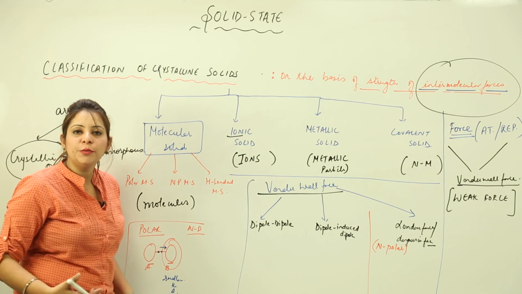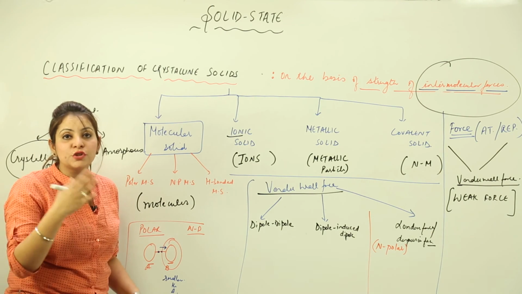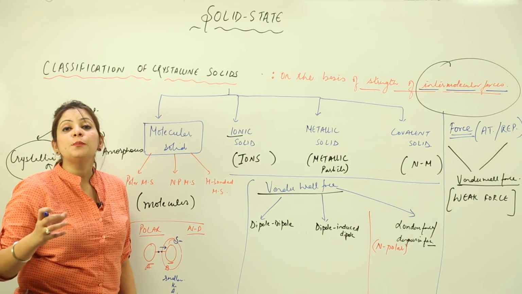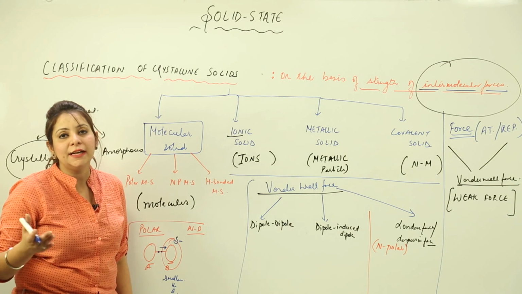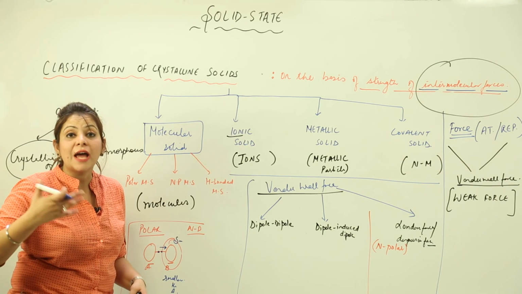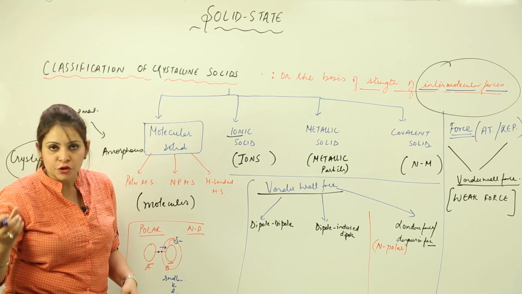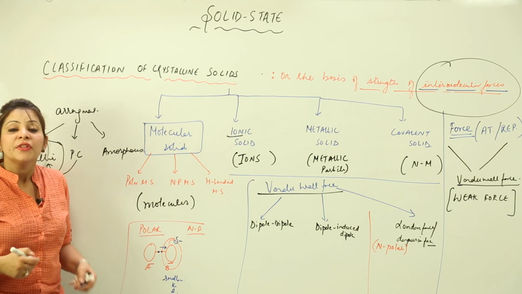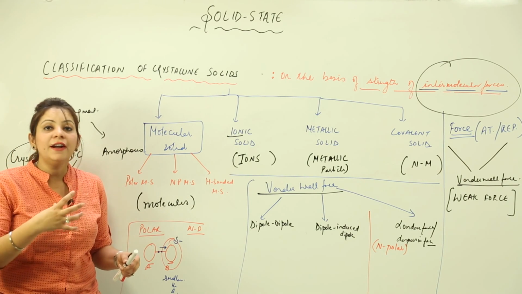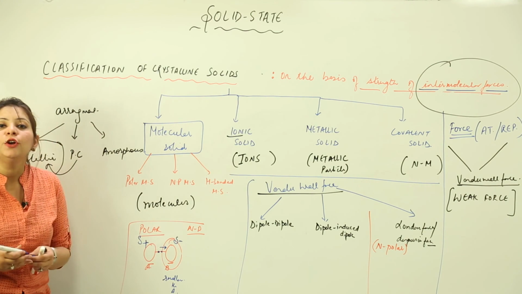And when it attracts the shared pair towards itself, what happens? Obviously this atom is surrounded by more negative charge, that means the electron density increases. So we say that it acquires a partial negative charge. You know that electrons are negatively charged, so the intensity of negative charge is increased because it has attracted the shared pair more towards itself. Now if we talk about A, the electrons are moving away from A. That means a certain kind of positive charge develops around it.